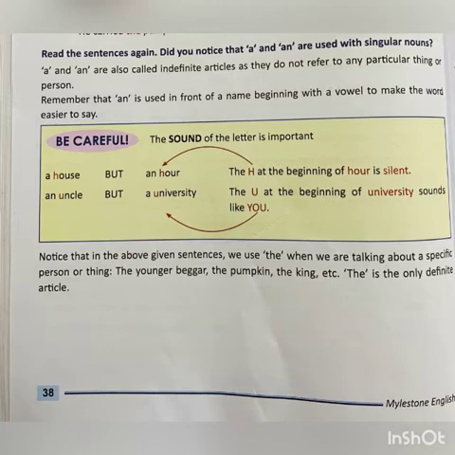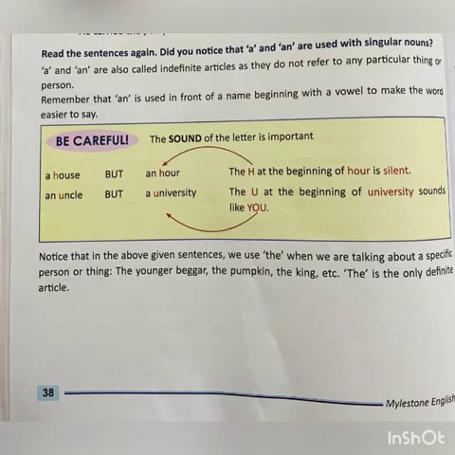a consonant sound. So as I have told you earlier, with a consonant sound, we will write a before that word. Okay, but in the word hour, h is silent, and we are getting a vowel sound. So we will write an before that word. And the next example is an uncle. Here by saying the word uncle, we are getting the sound of a vowel. So as I have told you earlier also, we will use an before that word.